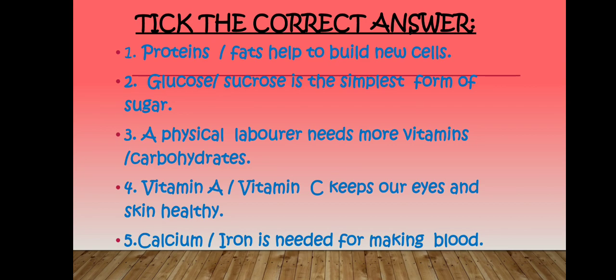Fifth, calcium or iron is needed for making blood. First answer will be: proteins or fats help to build new cells. Our answer is proteins. Proteins help to build new cells.